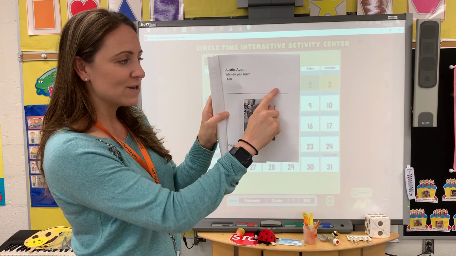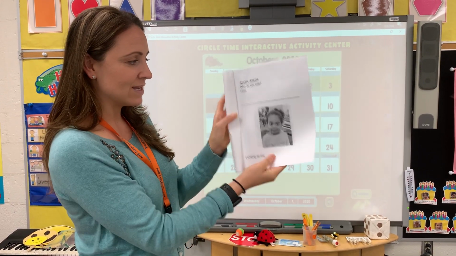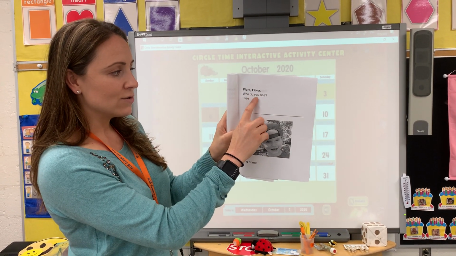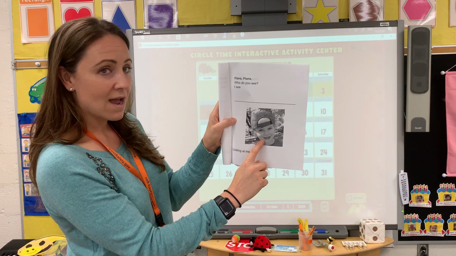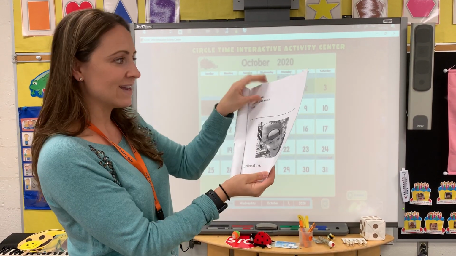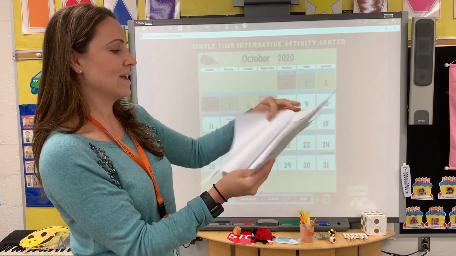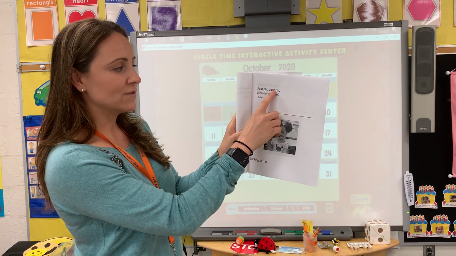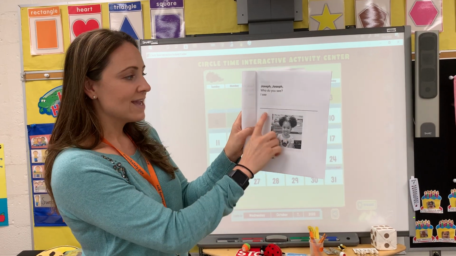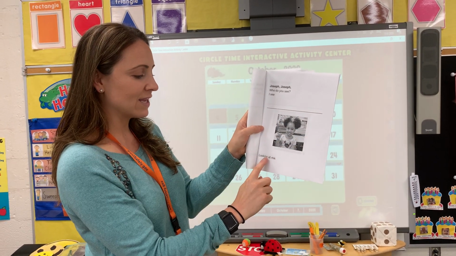So you can write Fiora, looking at me. Fiora, who do you see? I see. That's right, Joseph, looking at me. On the page. Joseph, who do you see? I see. Yes, Gianna, looking at me.